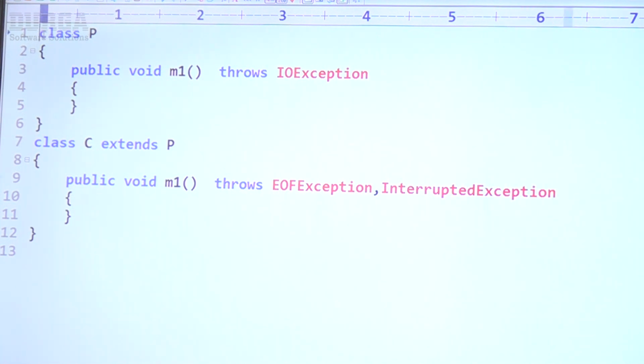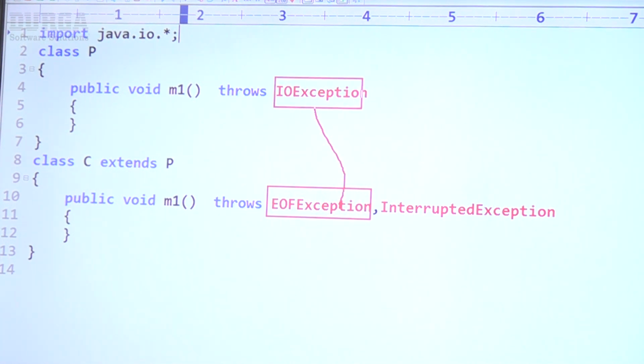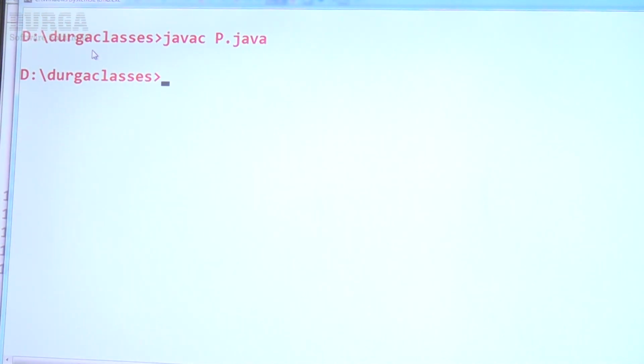Sir, anyway, for IOException, import java.io.* must be required. Now observe that the problem here is, for EOFException, the corresponding parent already threw it. But InterruptedException, where is the corresponding parent? That's why the problem is coming. Are you getting? Now, let me compile this code.